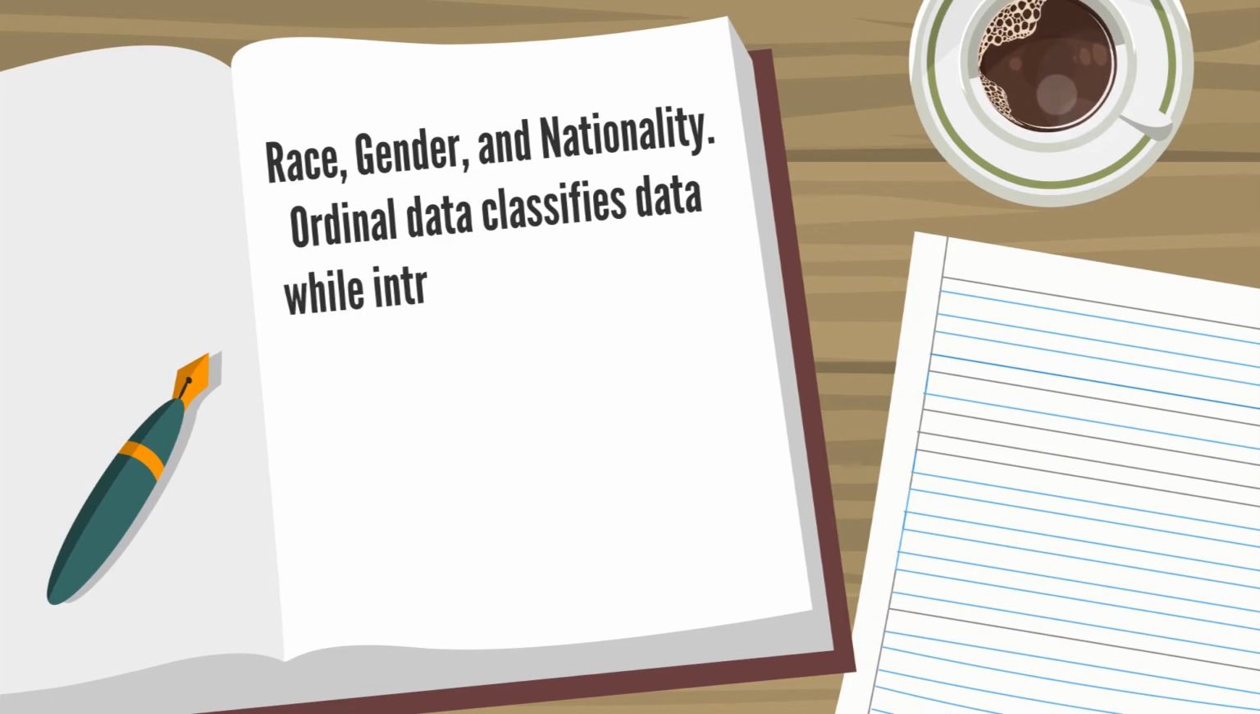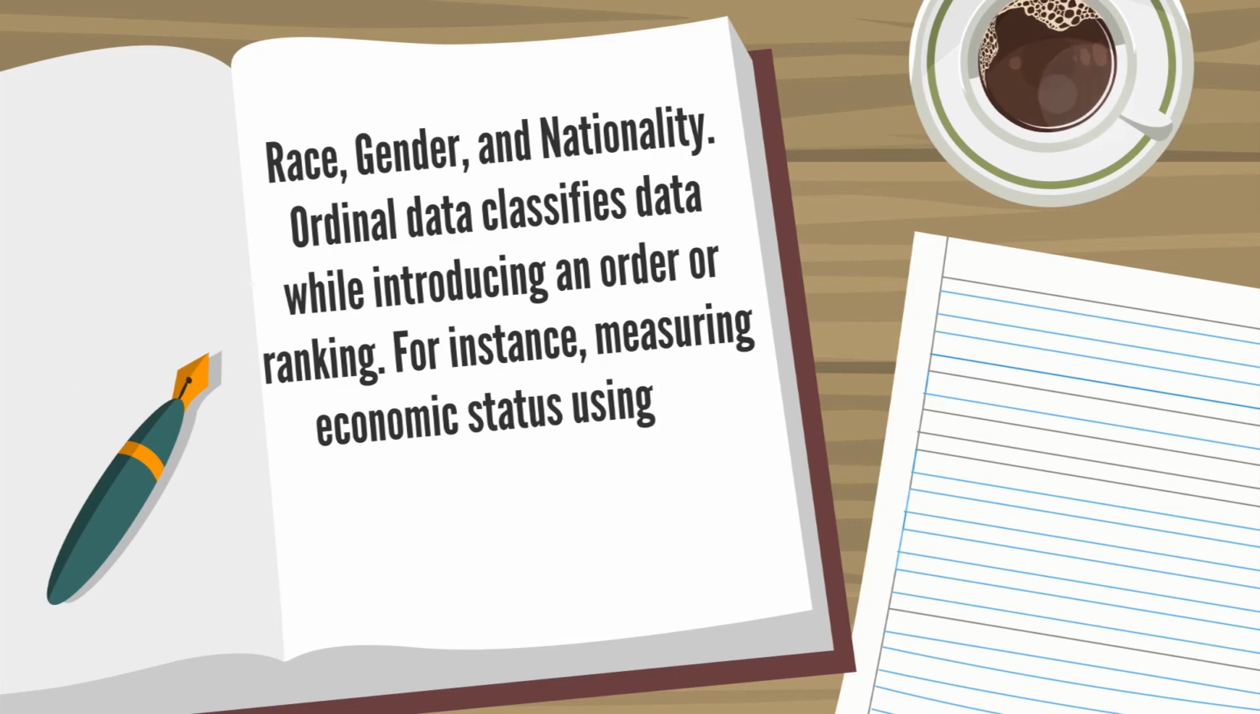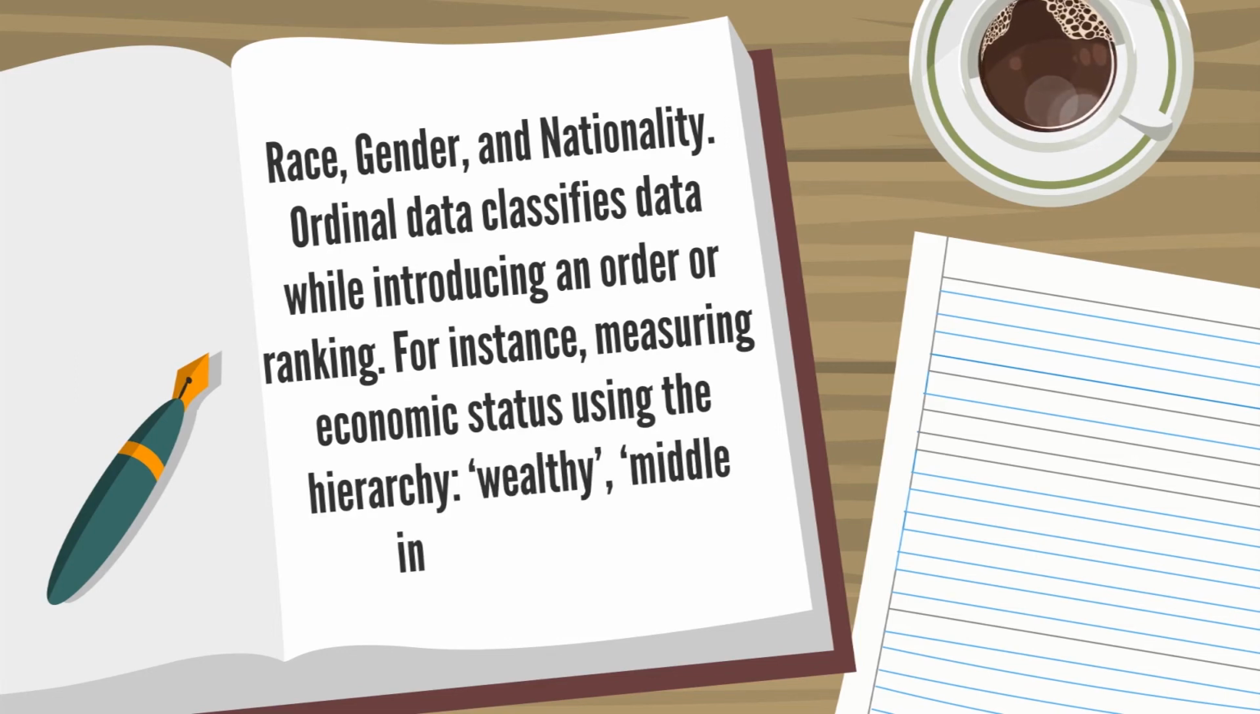Ordinal data classifies data while introducing an order or ranking. For instance, measuring economic status using the hierarchy wealthy, middle income, or poor.